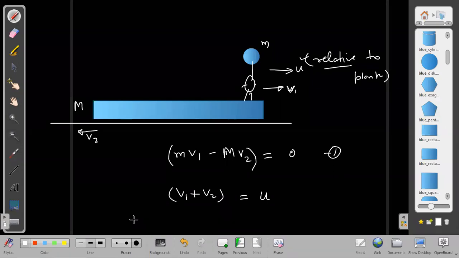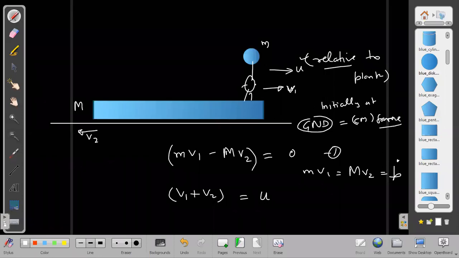In fact, I can write it in this way also. Let us say m into v1 and capital M into v2 is momentum p. P star in the center of mass frame is also the same only. In this case, the ground frame is also the center of mass frame. Why? Because initially the system was at rest. When initially the system is at rest, then ground frame and center of mass frame are the same.